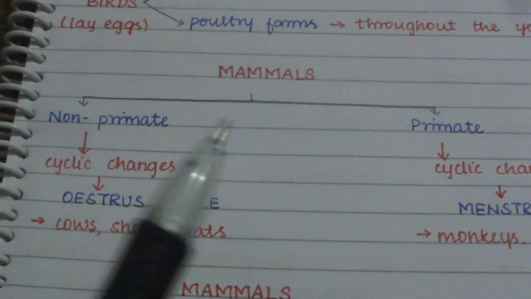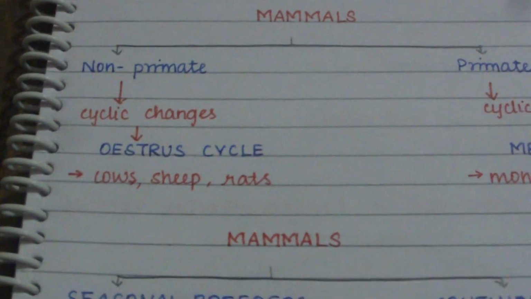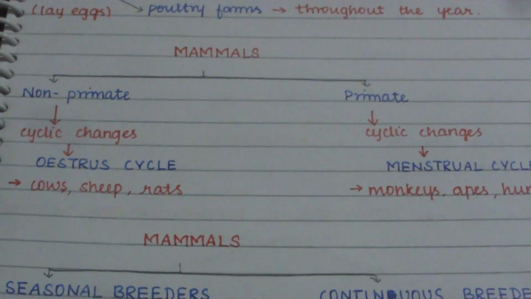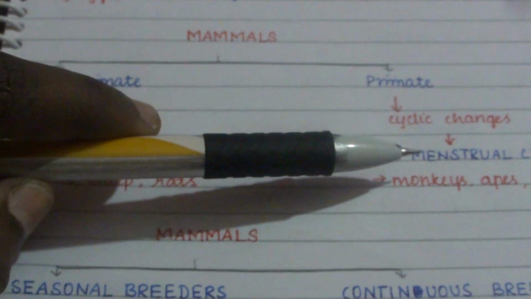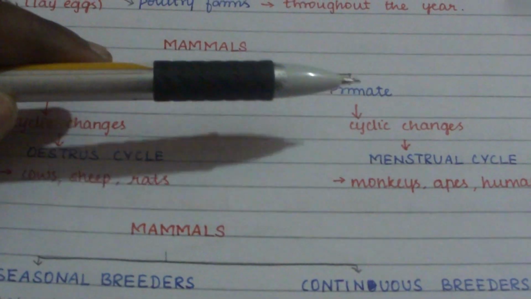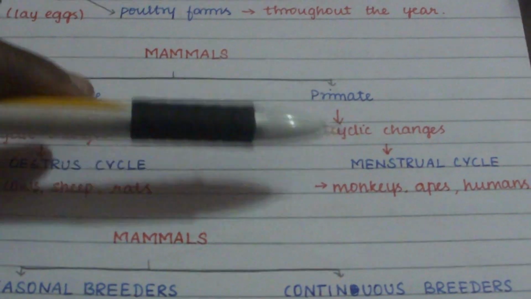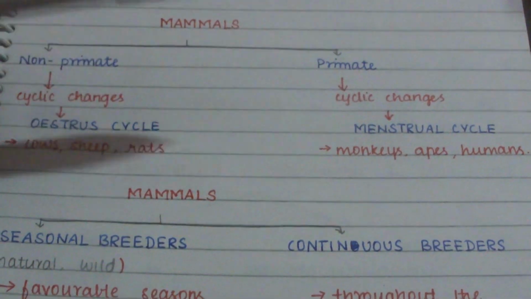The next is mammals. If we take non-primates and primates, the cyclic changes are called the estrous cycle in non-primates, and in primates the menstrual cycle. For example, cows, sheep and rats have the estrous cycle, whereas in primates, monkeys, apes and humans, we call it the menstrual cycle.